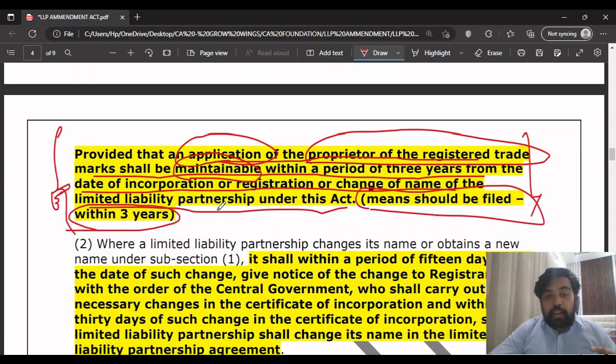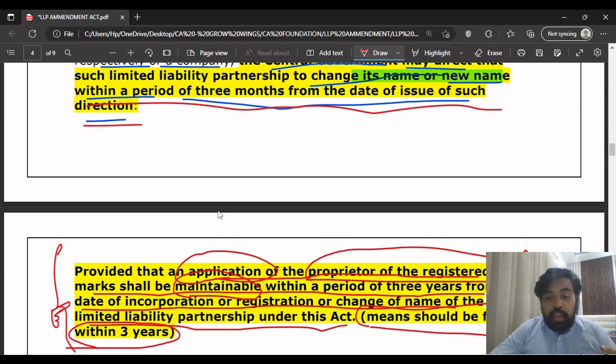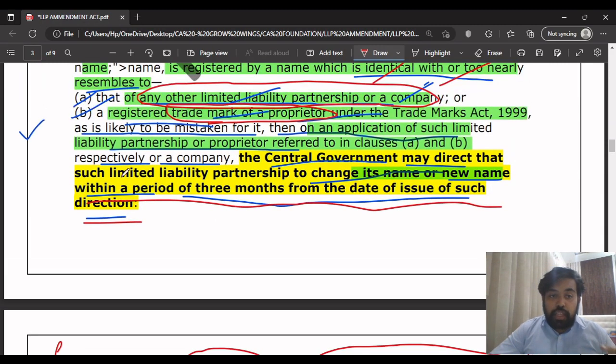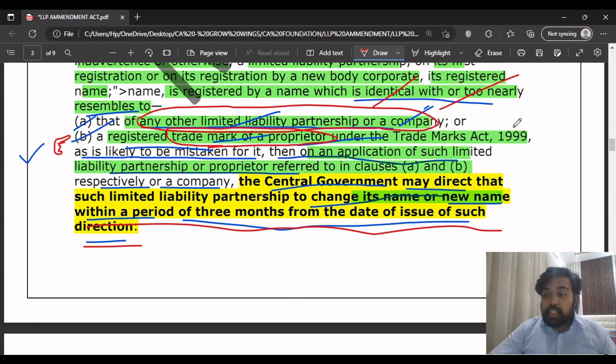There is a limitation on the filing of the application for a person belonging to subclause 2, which is 3 years from the date of registration or incorporation of the LLP. I hope you understood what they are saying here.